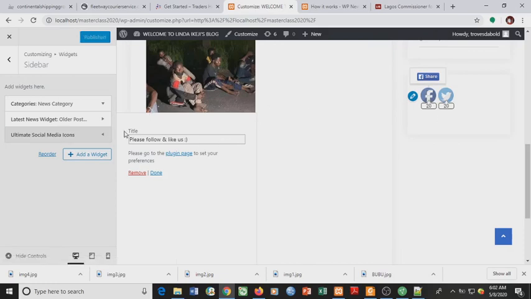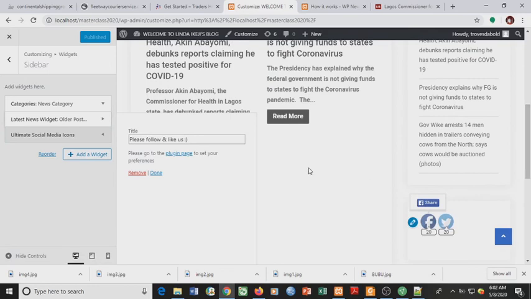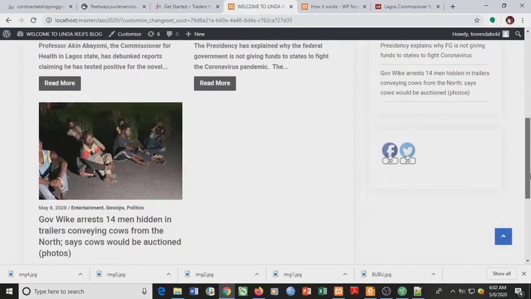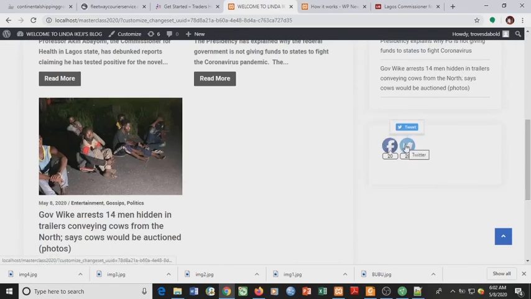So basically what happens is that this plugin behaves in its own manner. There are plugins you download and they will allow you to select specific places on the website where you want the share buttons to appear, either below the post, by the side, and what have you. So it's now left for you to try out the different plugins for share buttons using WordPress. And with that, our share buttons are here.